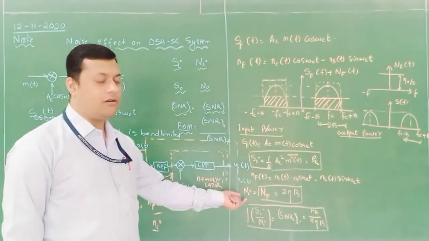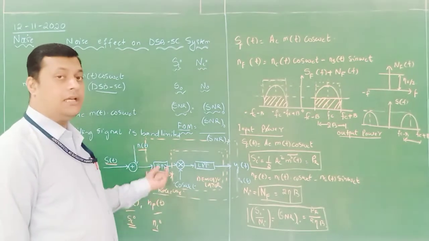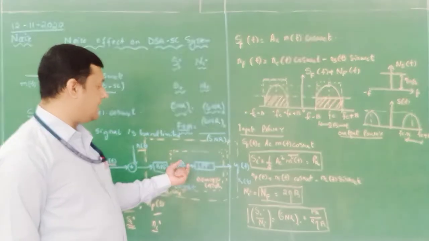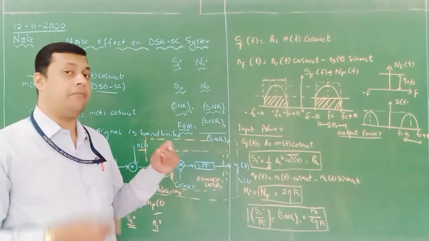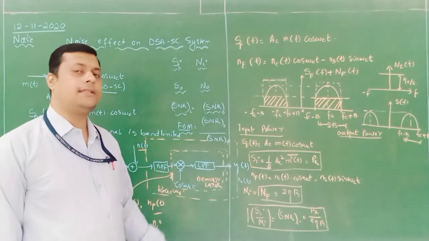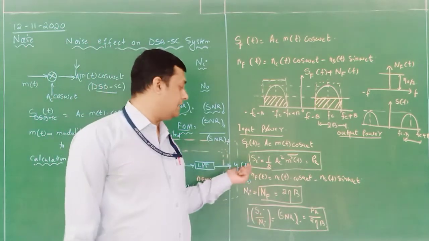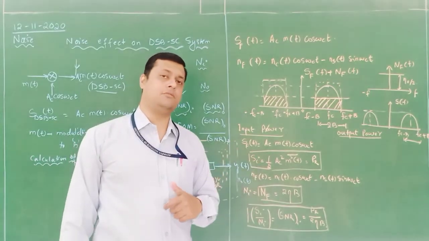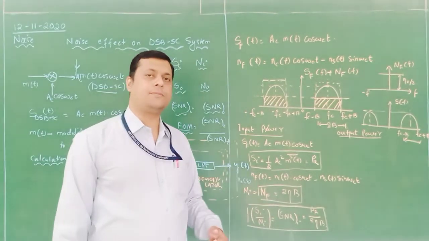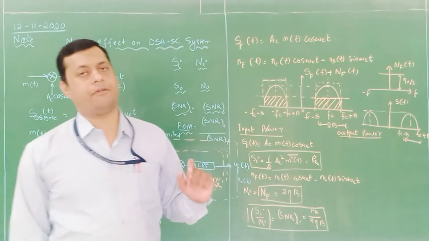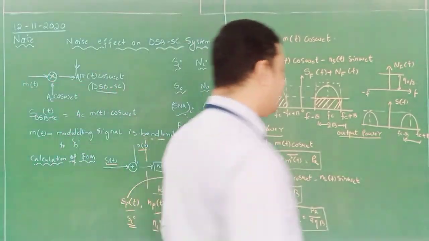Similarly, n naught of t means NF of t multiplied with cos omega ct followed by an LPF, we will get n naught of t. If these two signals are known, then we can easily find out the output power for these two cases. And once the signal to noise ratio for output is calculated, we have to divide with respect to this and we have to calculate the figure of merit. So step by step we will see how to calculate it.